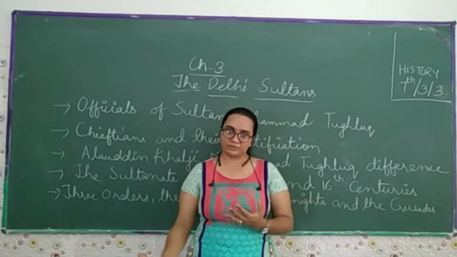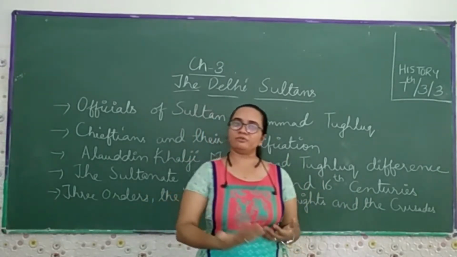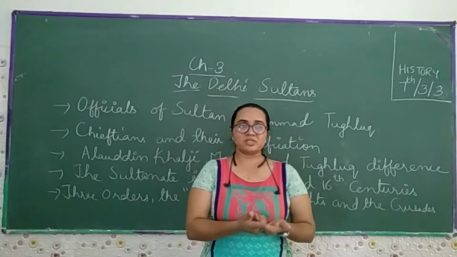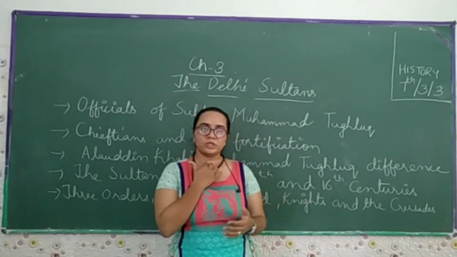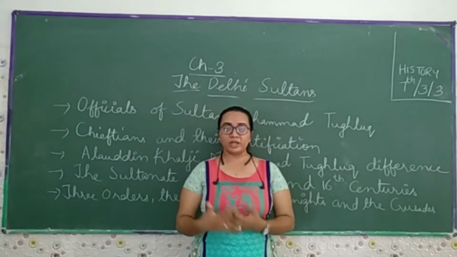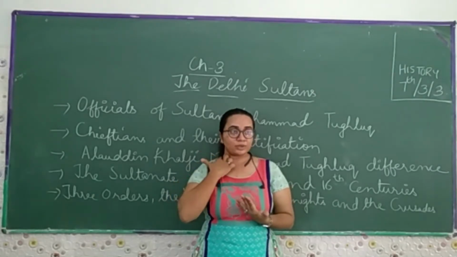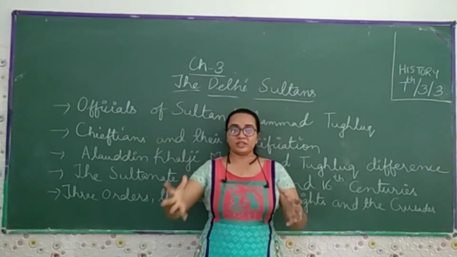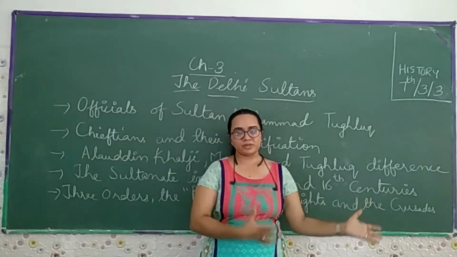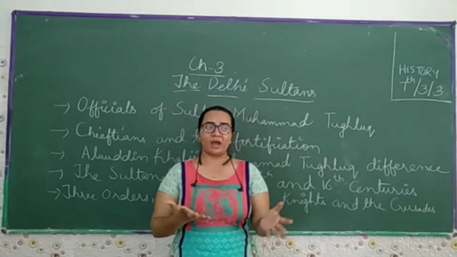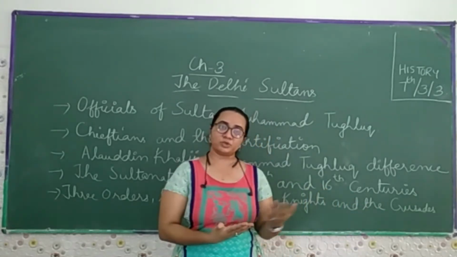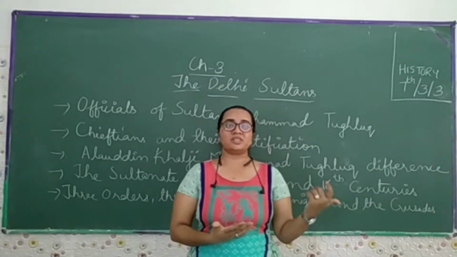Their work was to collect the revenue, and from the revenue they collected, they gave salaries to their soldiers. Then the army commanders were given the ranks of governor, in which they also had to collect the revenue, measure the land, and keep a record that this much measurement of land belongs to this particular person. So all these things we have learned so far: how the slave turned into an administrative official, or into a military commander, the iktas, the muktis.